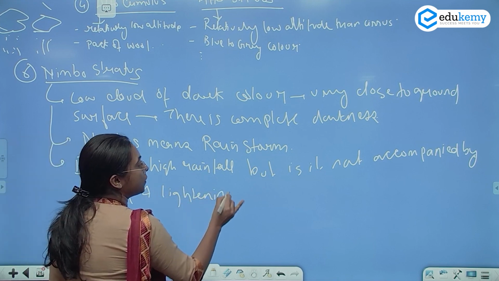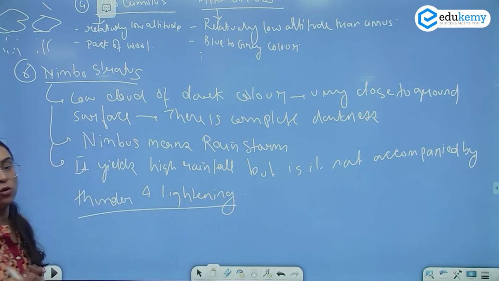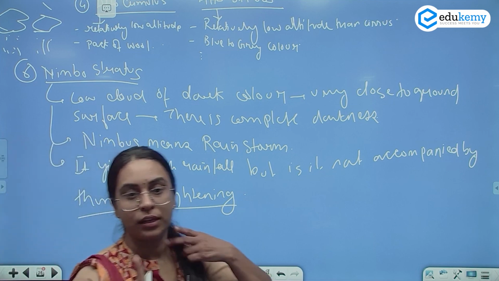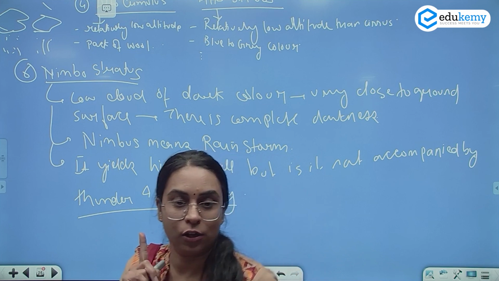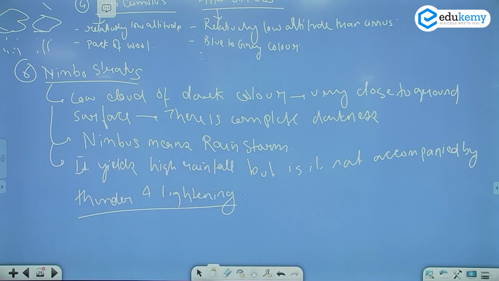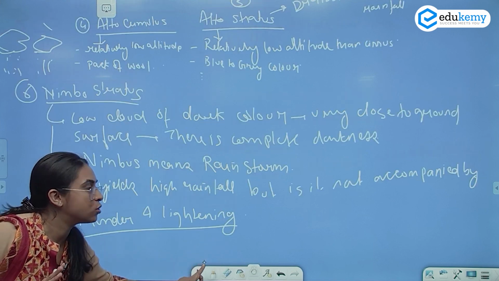Now, in your UPSC prelims examination, I don't know how many of you have seen your previous year question. There was a question कि lightning क्यों होती है in your clouds, from your clouds, why there is lightning. ठीक है? Okay. Now, this is your Nimbostratus clouds.